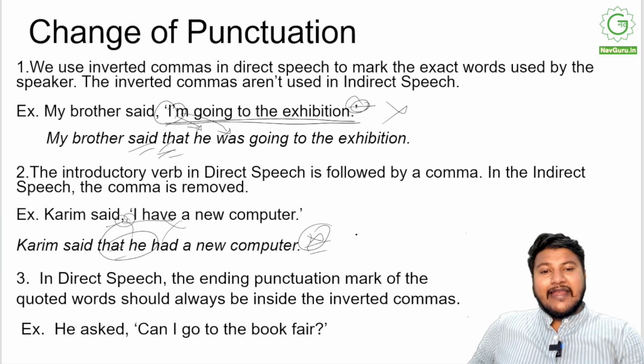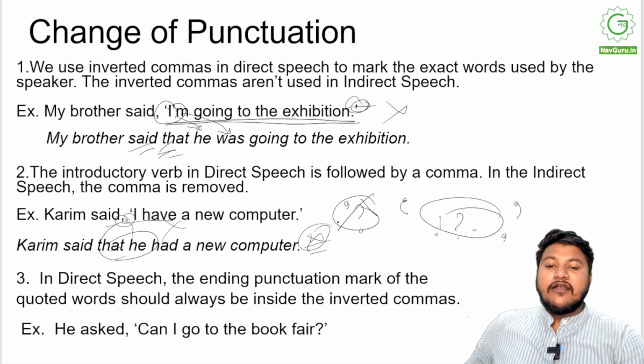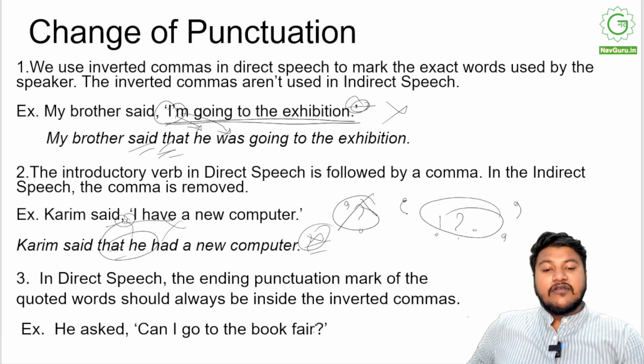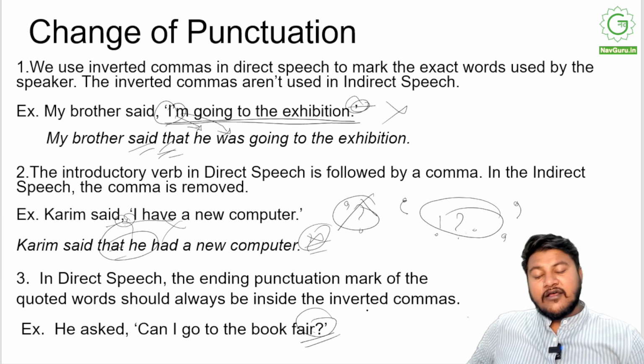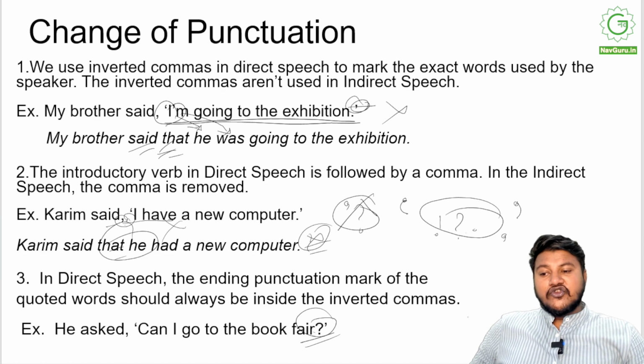But when you're writing in direct speech, always remember whether it's an exclamation or a question mark or a full stop, it should always be inside the inverted commas, right? It cannot be outside it. So when you're using this, it is wrong. Never do that, right? So, "Can I go to the book fair?" Question mark and then close the inverted commas, right? So these are the changes of punctuation.